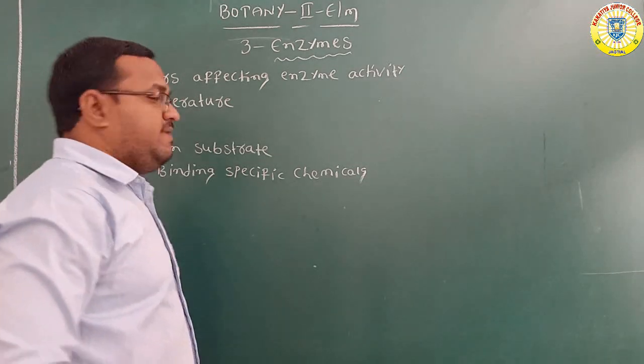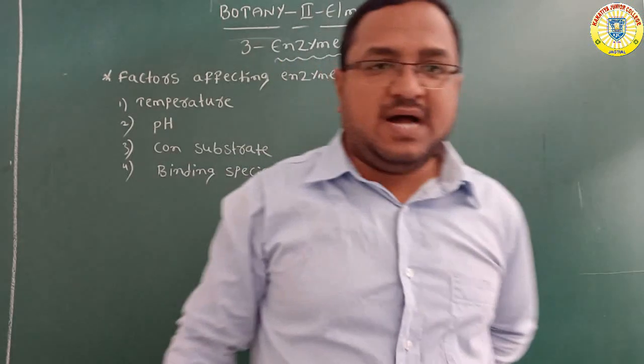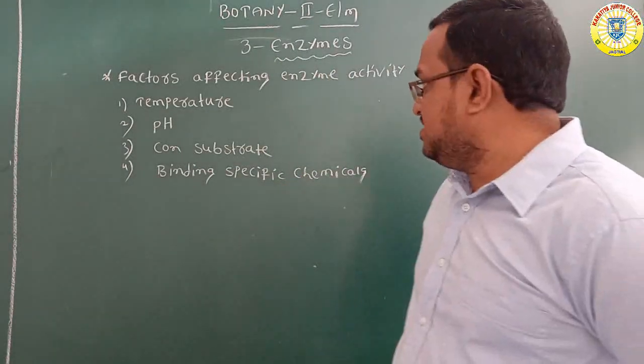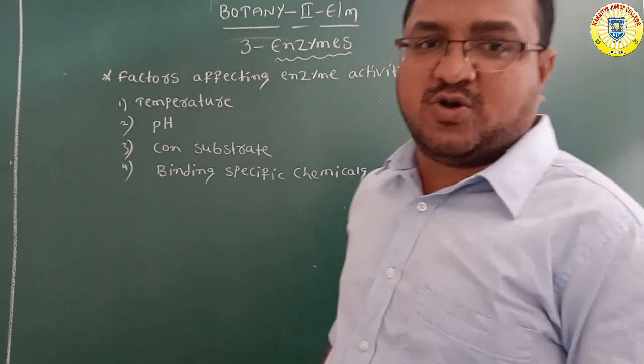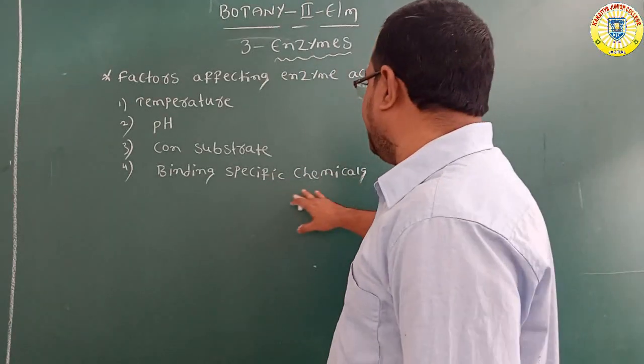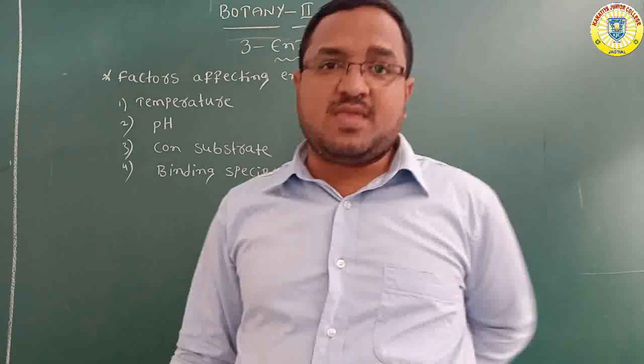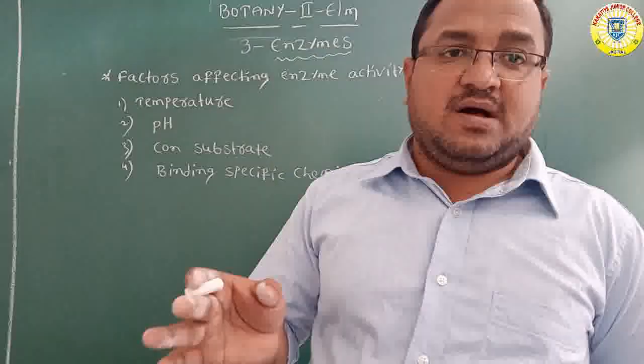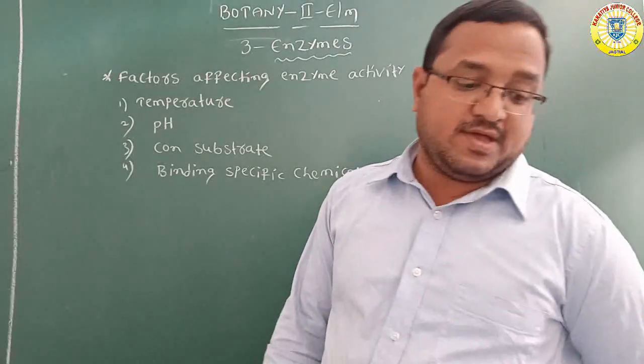Factors: temperature completed yesterday, pH completed, and concentration of substrate completed. Now the last factor we are going to discuss is the binding of specific chemicals. Sometimes some chemicals are binding. How can they affect the enzyme activity?